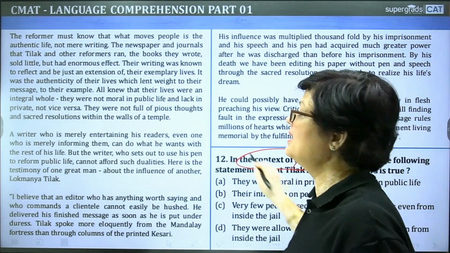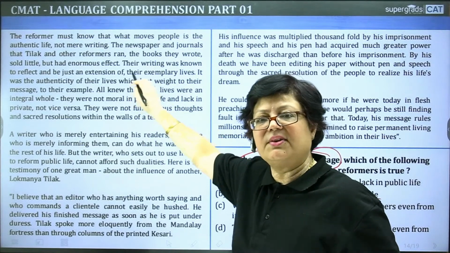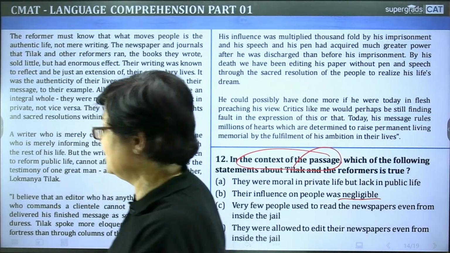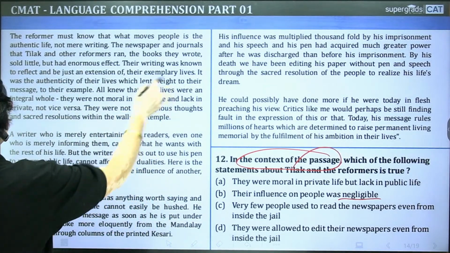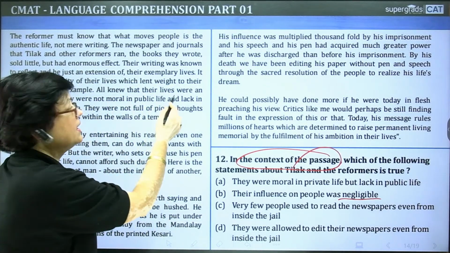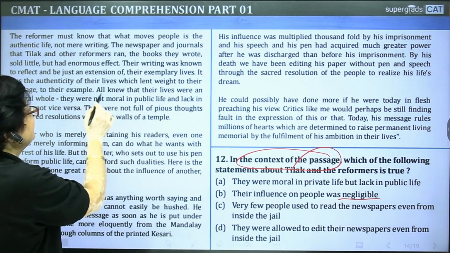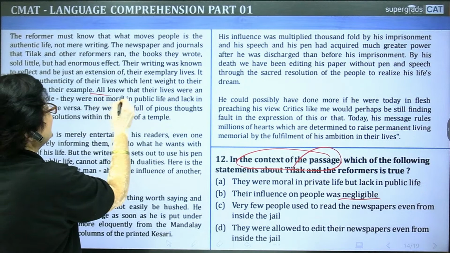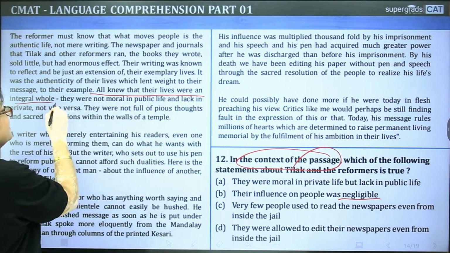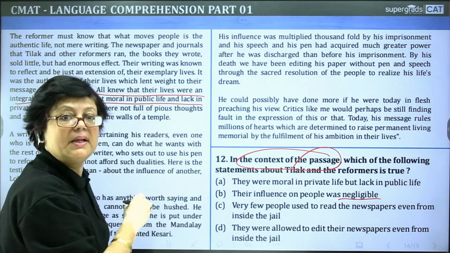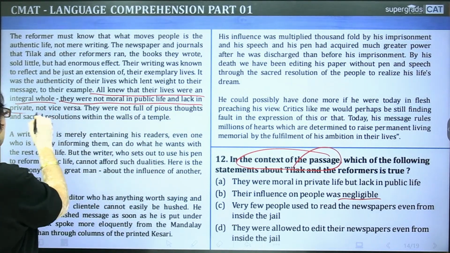For this, I will take you to the first paragraph, if you have not read it already in detail. Look at this: it was an authenticity of their lives which lent weight to their message, to their example. All knew that their lives were an integral whole. They were not moral in public life and lack in private. है ना?